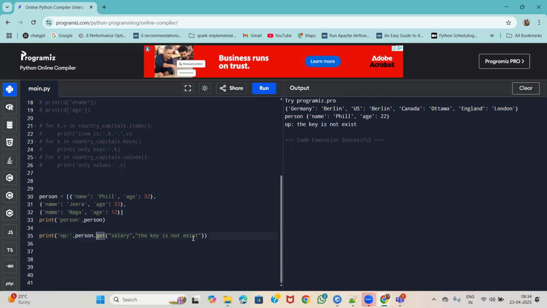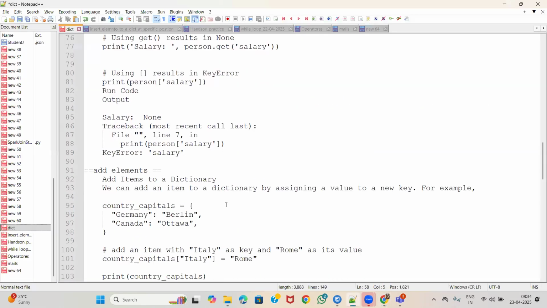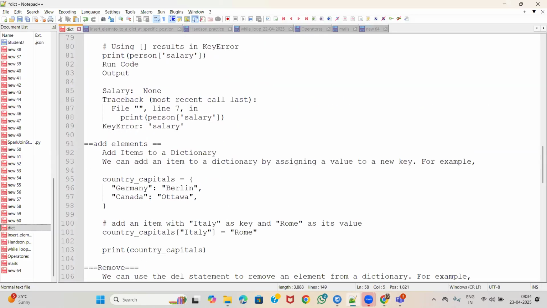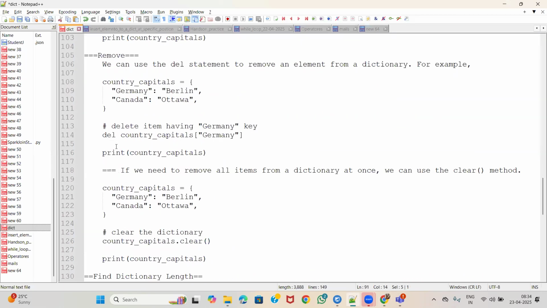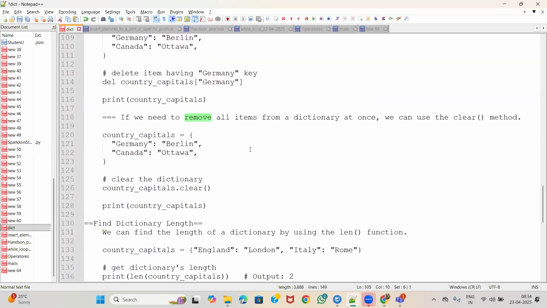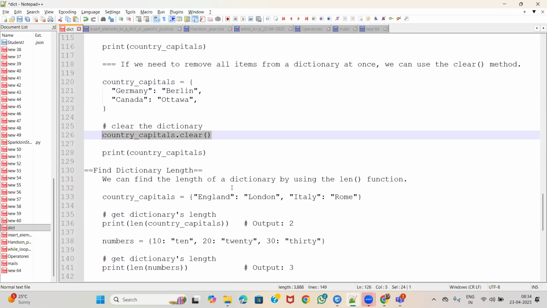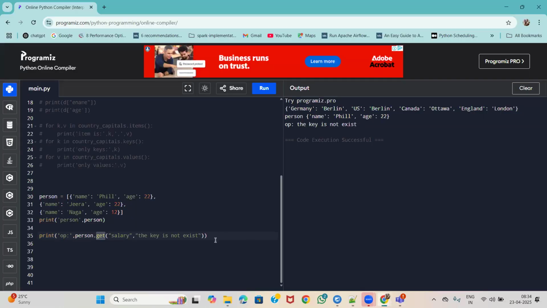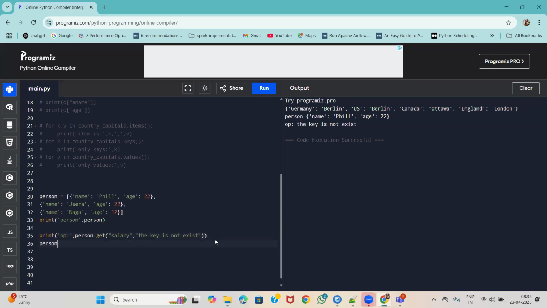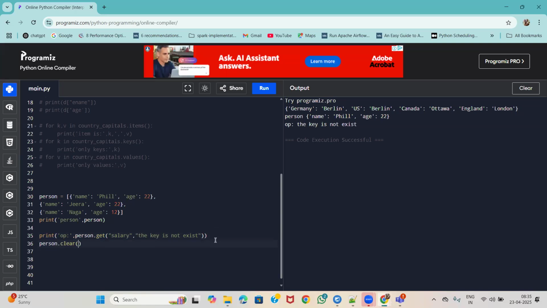So this is one of the methods, get. And another method, pop, will remove the element from the dictionary. Again, this is adding the elements, and this is the remove. One is clear, which clears all the dictionary elements. It's like a truncate. If you just use clear, that's it. It clears the entire dictionary.